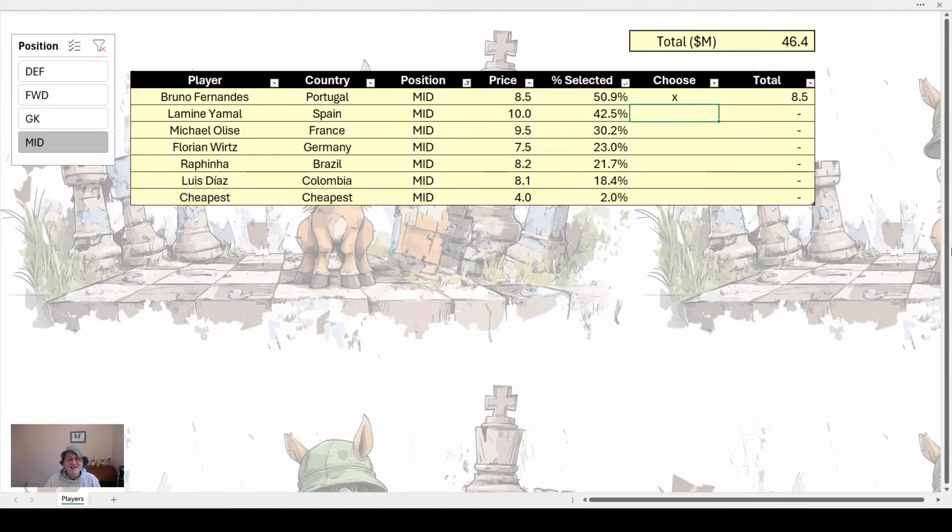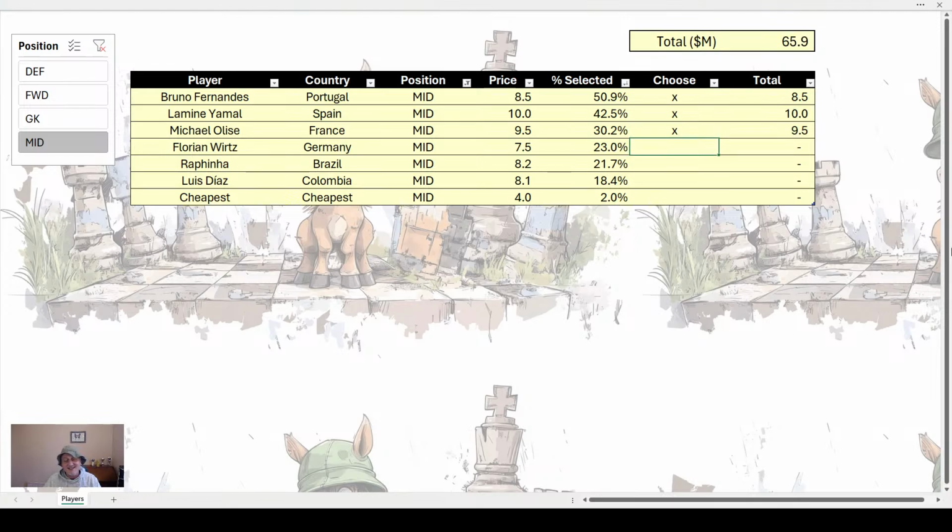Now, Yamal, nobody's choosing Yamal of all the serious content creators. He's been injured. The gossip I've heard is he's likely to get 10 minutes at the end of match day 1. If he comes through that all right, maybe half an hour on match day 2. We can't really expect any points from him. He may get 1 point. He may get something, but probably not. He's 10 million. You should absolutely be spending that money elsewhere. However, we're going template. If his ownership stays high, we've got to stay there. So Yamal is in our team.